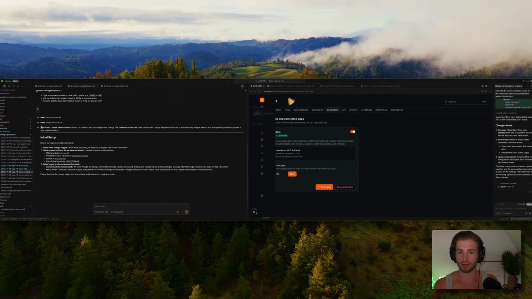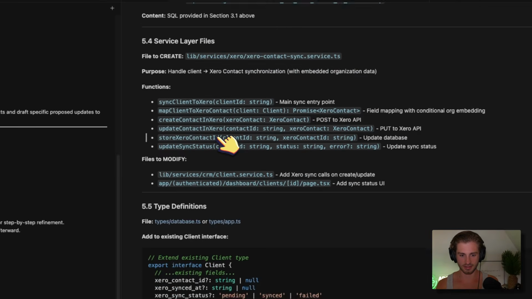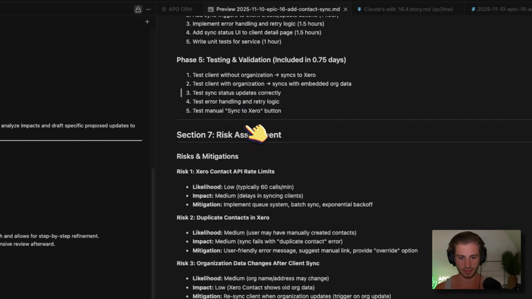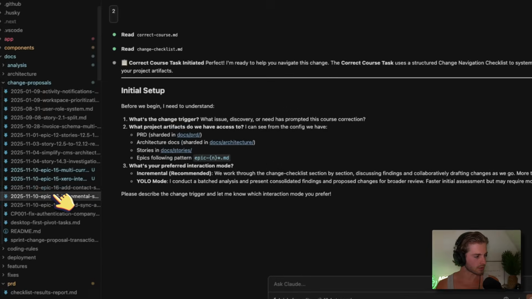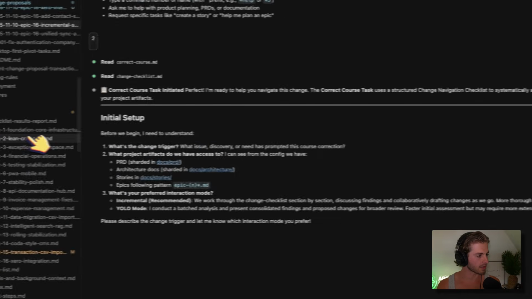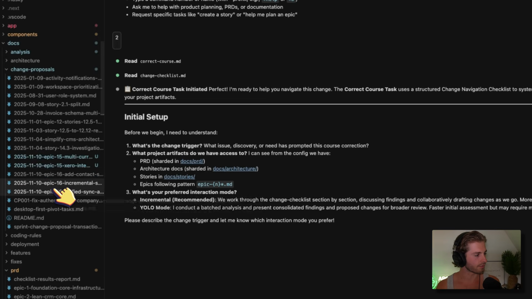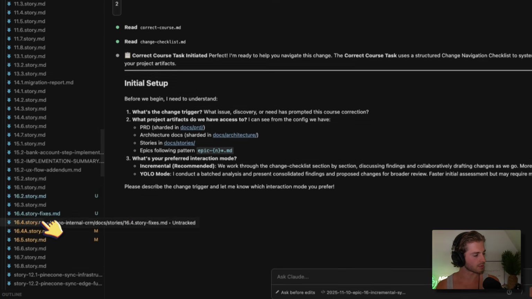We're working through, like you'll see in here. So I'm not sure if we can find some of the edge case stuff in here. Change proposal document. Let's take a look. Risk assessment, success criteria. So maybe let's take a look at, here's another one. Let's take a look at the actual story 16.4. Wherever that is, PRD, Epic Stories 16.4.